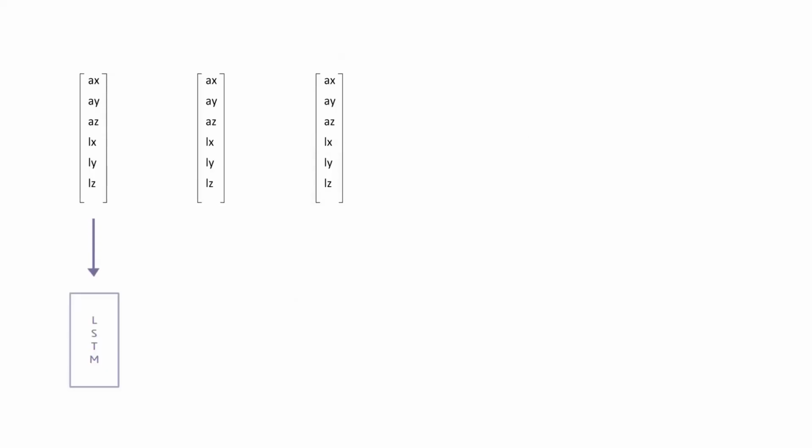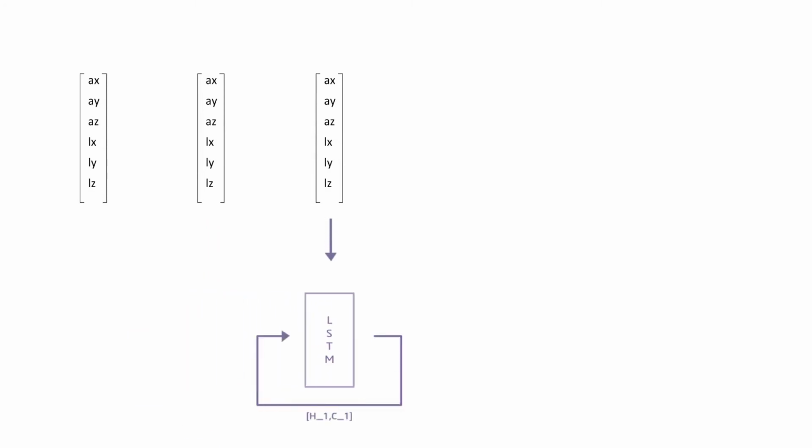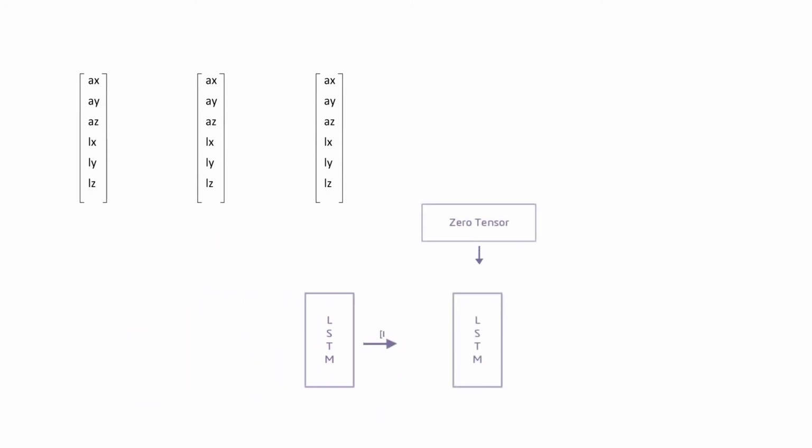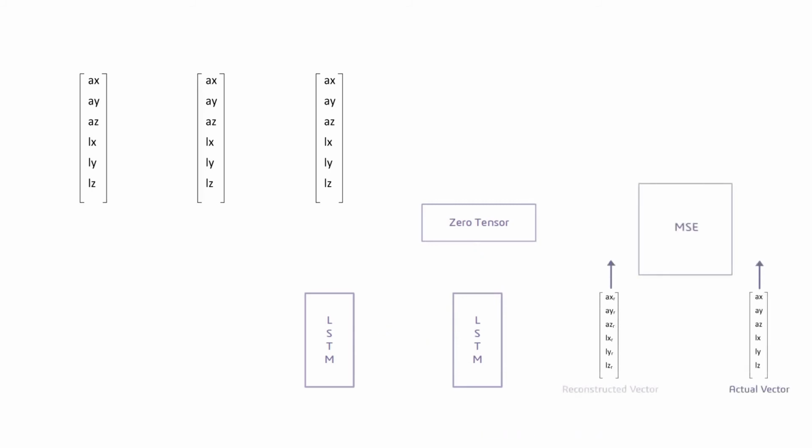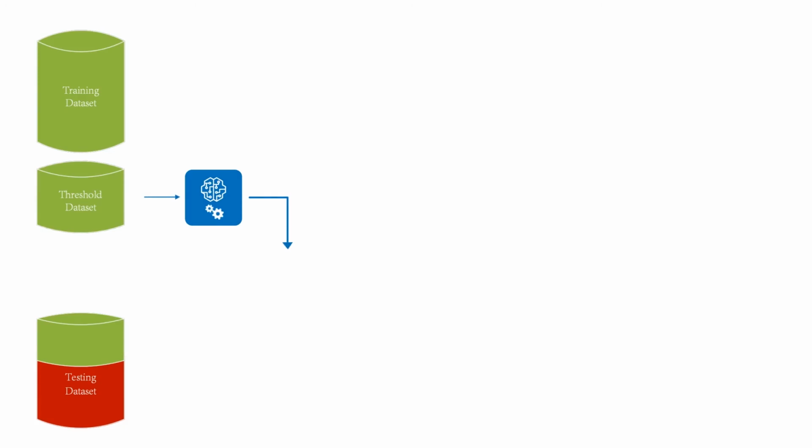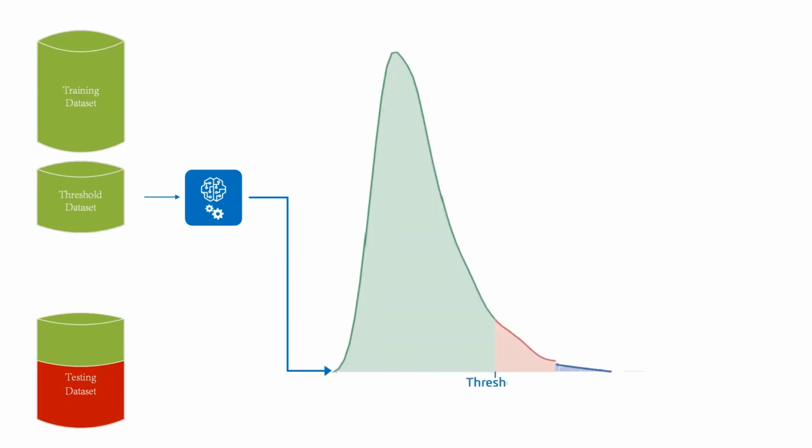3 consecutive IMU data vectors are sent to the forecaster's encoder, which is an LSTM layer with 3 steps. This layer processes this data and returns the latent hidden state of the final time step, which is then passed on to the decoder, which is a single LSTM cell with a 0 vector as the input, in order to predict the next IMU vector. The timestamps are classified as normal if the prediction errors are less than the calculated threshold, and as anomalous if the prediction error is greater than the calculated threshold. The thresholding process is similar to that followed in the image-based module.